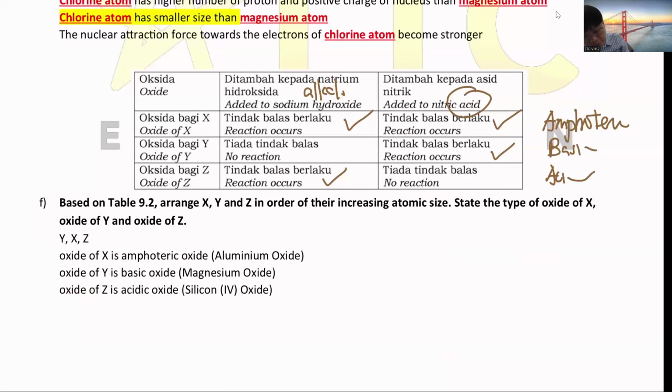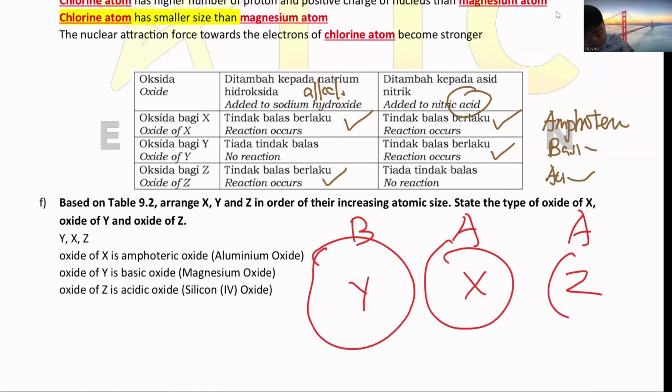Okay, then you know that from the left hand side, basic is on the left hand side. On the left hand side is the basic Y, and amphoteric is X, then Z is here. So you know when going across the period, the size gets smaller because of more and more protons. They want increasing size, so it starts with Z, then X, then Y.